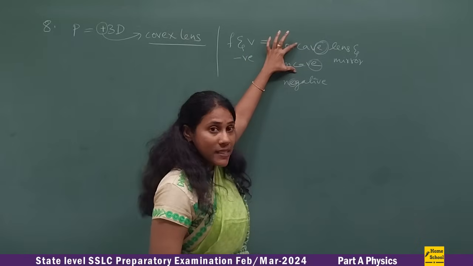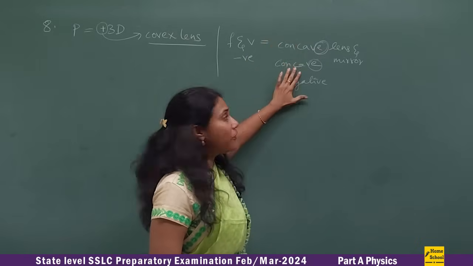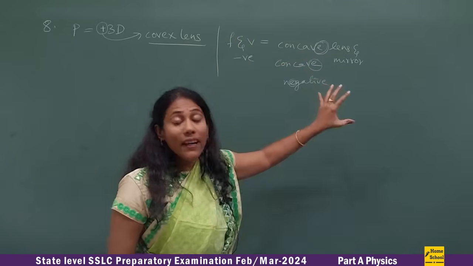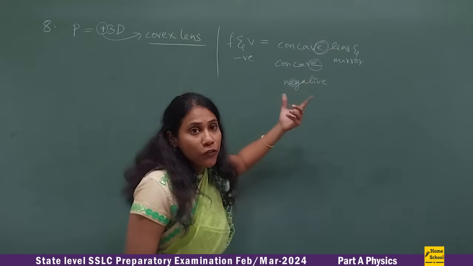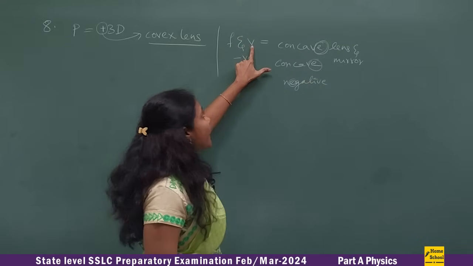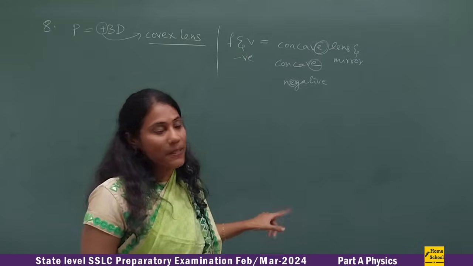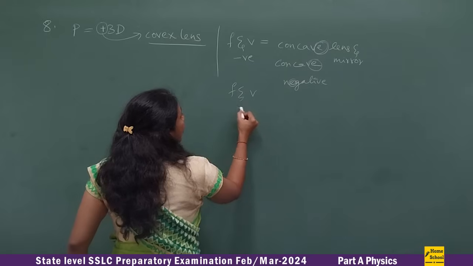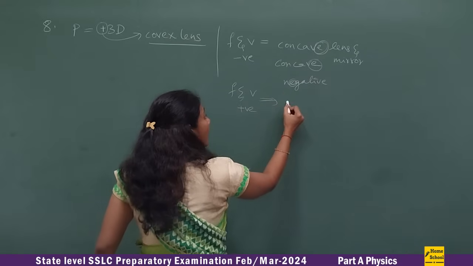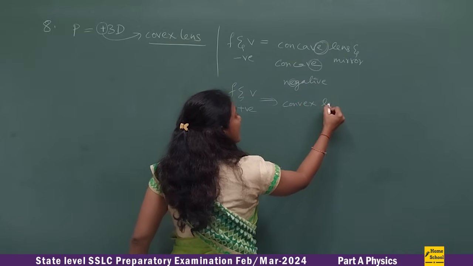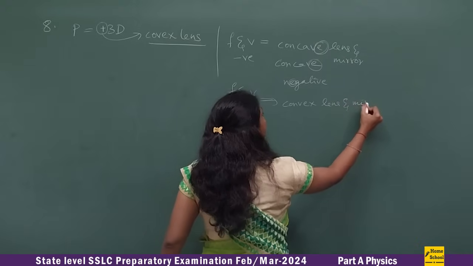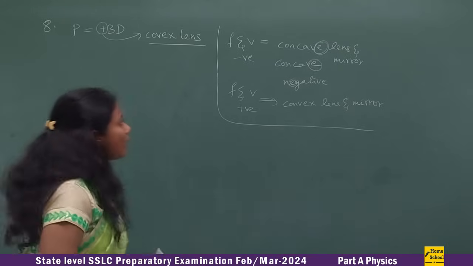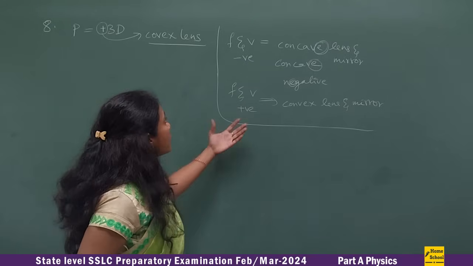Their concepts are totally different, but coming to the sign, both of them have the same sign to be followed for focal length as well as V, that is image distance. And F and V are always positive for convex lens and convex mirror, guys. So this is the trick I usually share with the students. You can also take the help of this trick if you want.